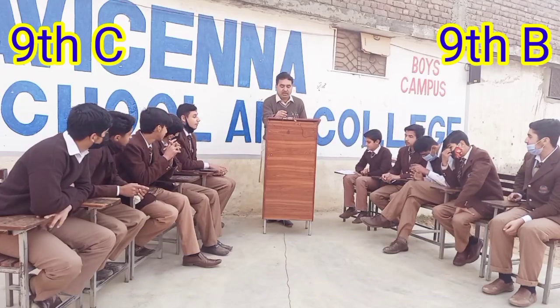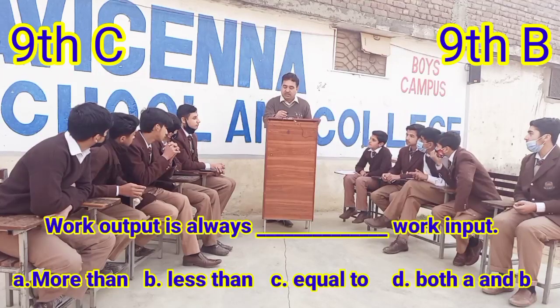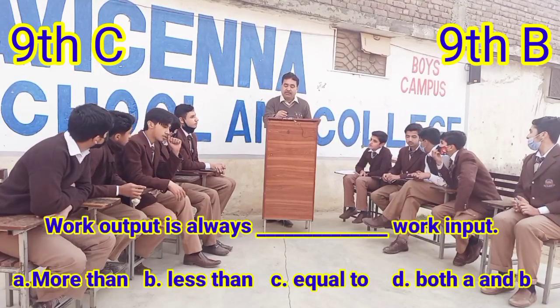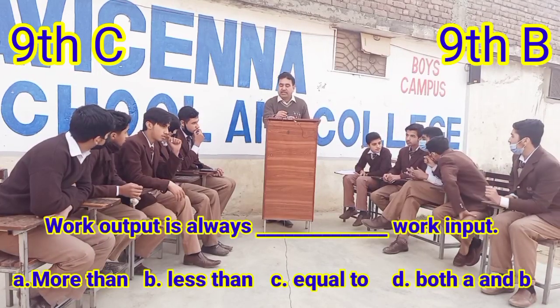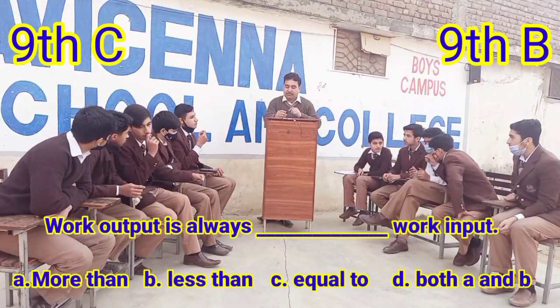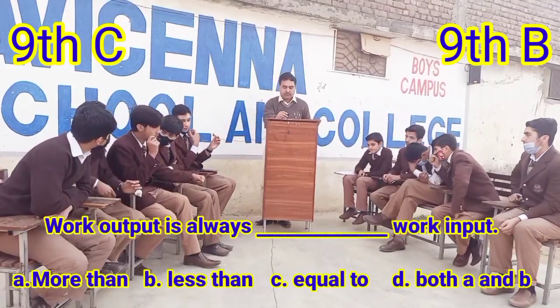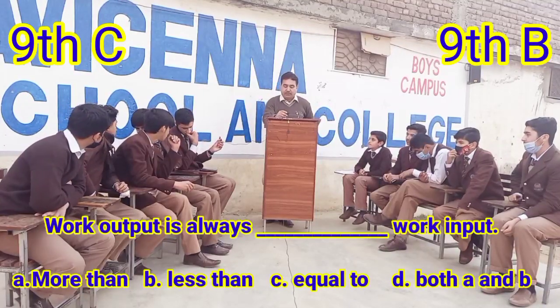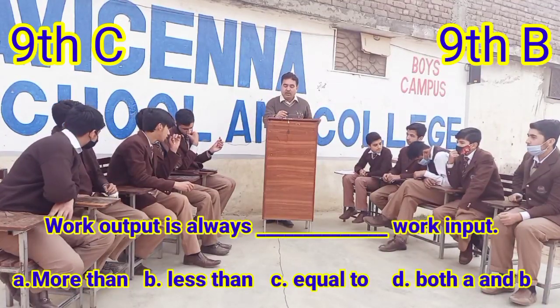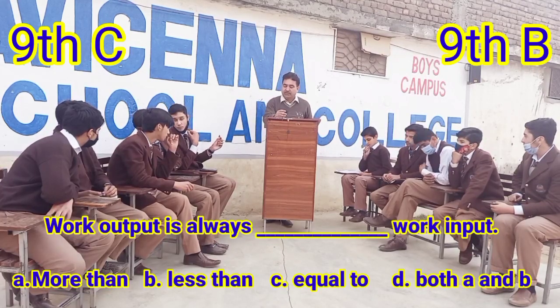Question 10. Work output is always dash work input. Option A, more than. Option B, less than. Option C, equal to. Or option D, both A and B.